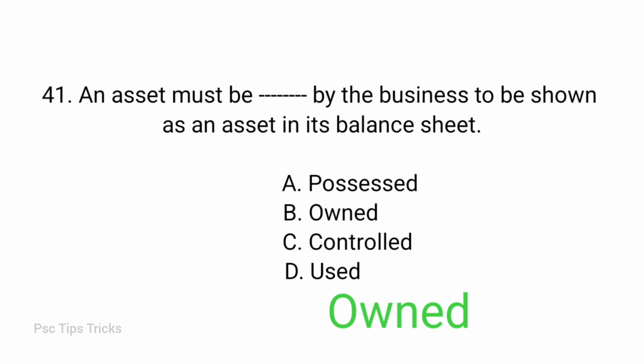Answer option B, owned. In accounting, for an item to be recognized as an asset on a business's balance sheet, it must be owned by the business. Ownership implies that the business has legal control and rights over the asset, allowing it to use, sell, or otherwise benefit from the asset's economic value. Options A, C, D are not sufficient conditions for an item to be classified as an asset.